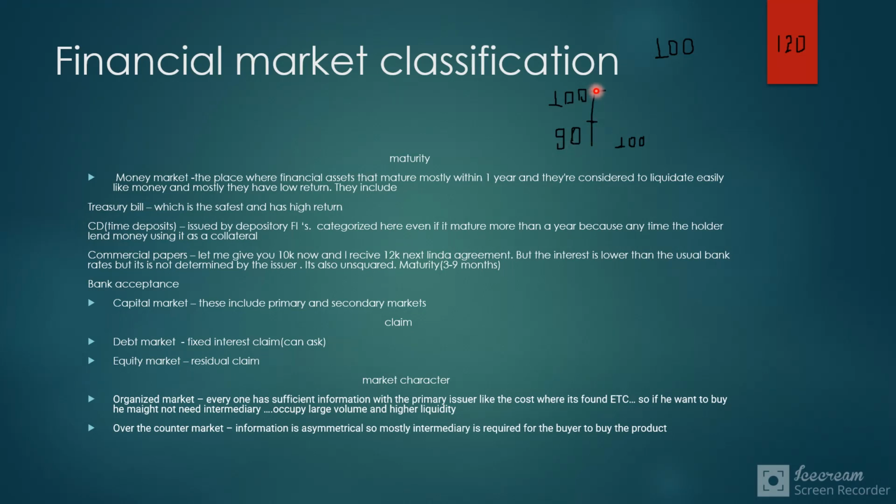That means you bought with $90, but finally you received $100 at the end. The interest here is 100 minus 90, that is $10. This $10 is not explicitly stated in terms of percentage. However, you bought at a discount and got the face value at the end. This is what we call the implicit interest rate.